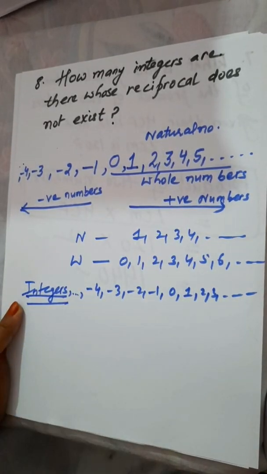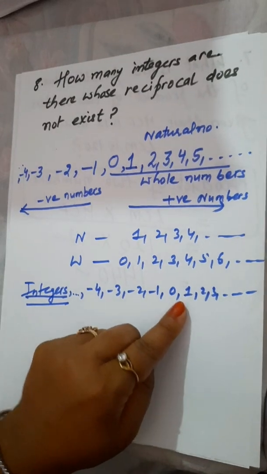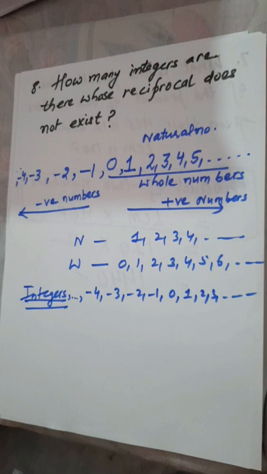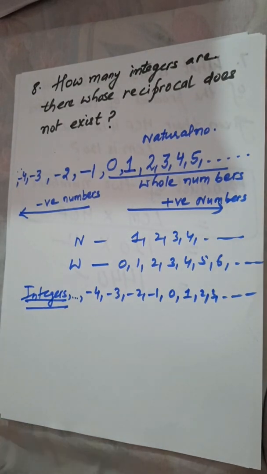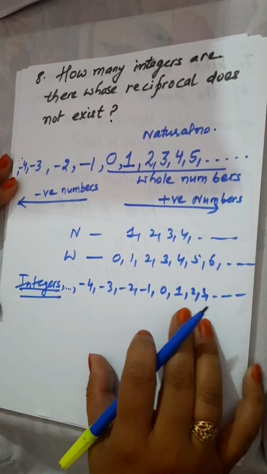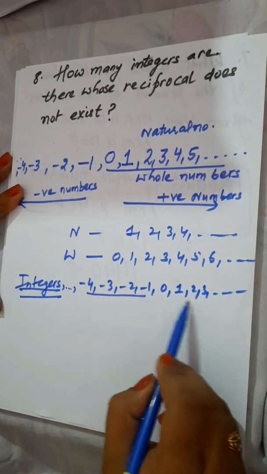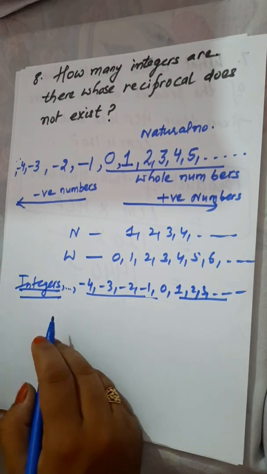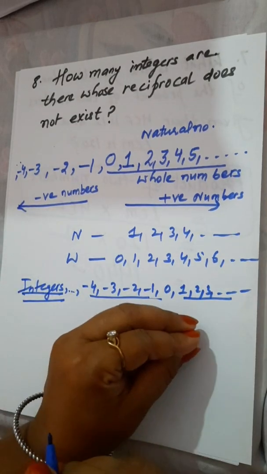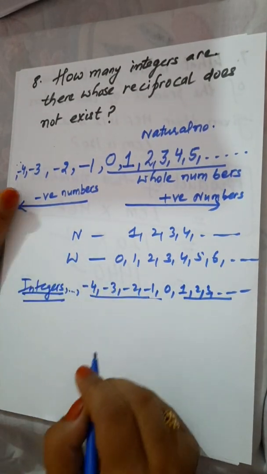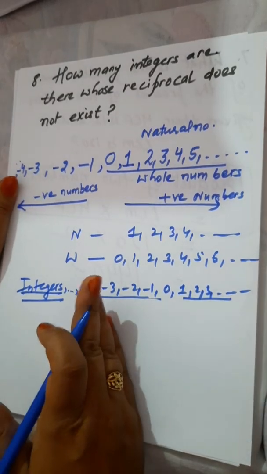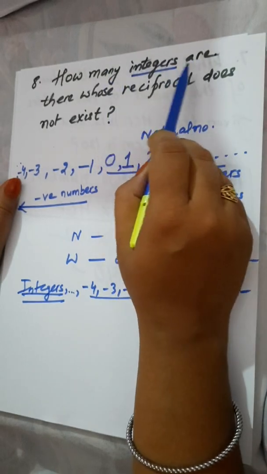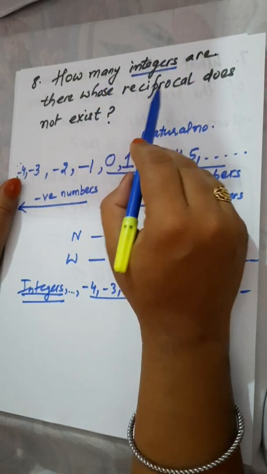Integers are the collection of positive integers, negative integers, and zero. So this is a negative integer, this is a positive integer. So integers simply are the collection of positive numbers, negative numbers, and zero. So this is integer. And now the question is, how many integers are there whose reciprocal